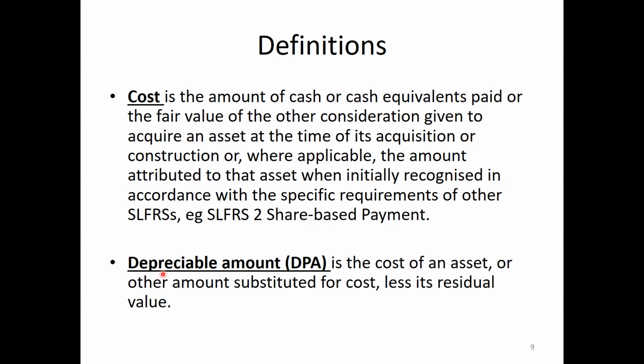Depreciable amount, the definition. The depreciable amount is simply what? Cost minus scrap value equals what? Depreciable amount. It is the cost of an asset, or other amount substituted for the cost, less its residual value. Cost minus residual value equals depreciable amount.